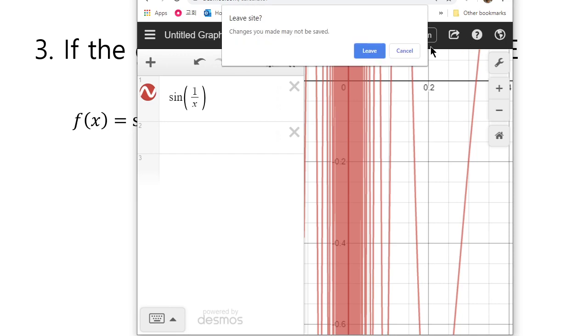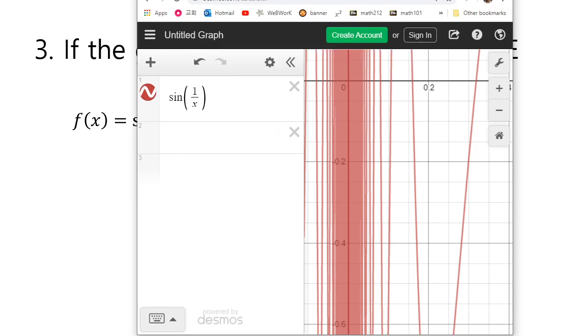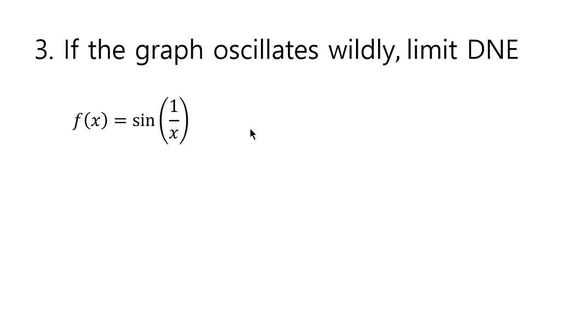When you have a limit going to a single number, it means that the value becomes closer and closer to a single target value. But in this case, it just oscillates, and therefore it doesn't become stable, and it doesn't get close to a single value. So in this case, the graph oscillates wildly, and this is just one example you just have to know.